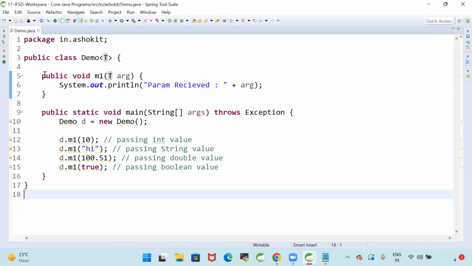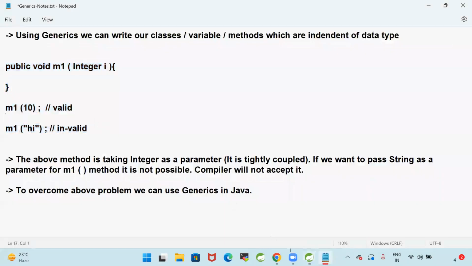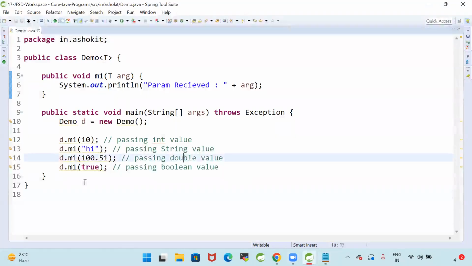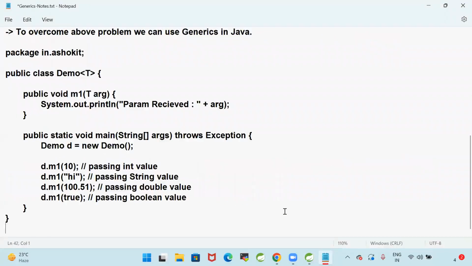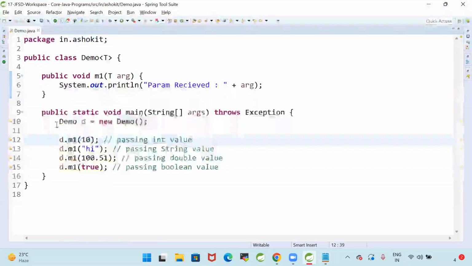Why are we talking about this? In future we are going to talk about collections. When we talk about collections, we are going to use this generics concept. Generic means a generic value.